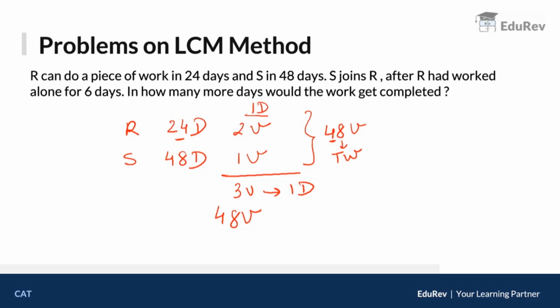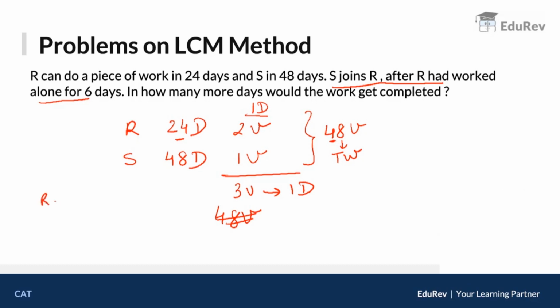That would have been the process. But the thing is, these guys do not work for the entire days together. They are not doing the entire work together, so we don't need to consider this 48 right now. They can do 3 units together in 1 day, that is correct. But what are they saying? S joins R after R had worked alone for 6 days. So R had worked alone for 6 days.